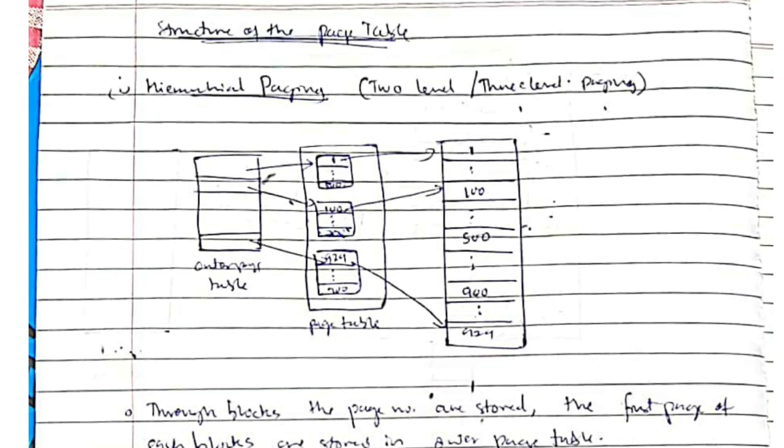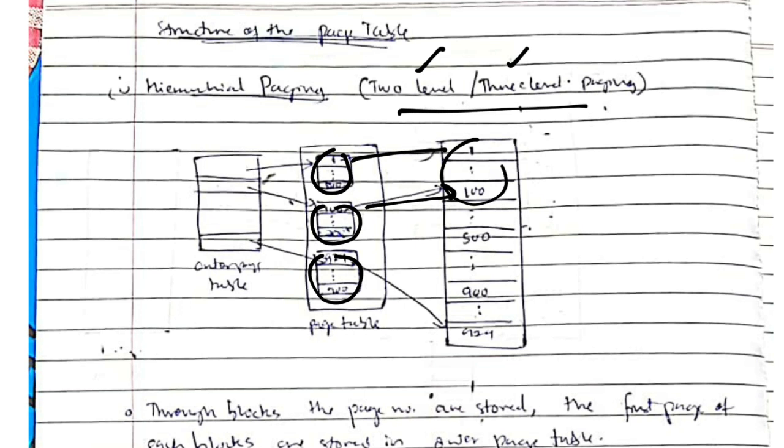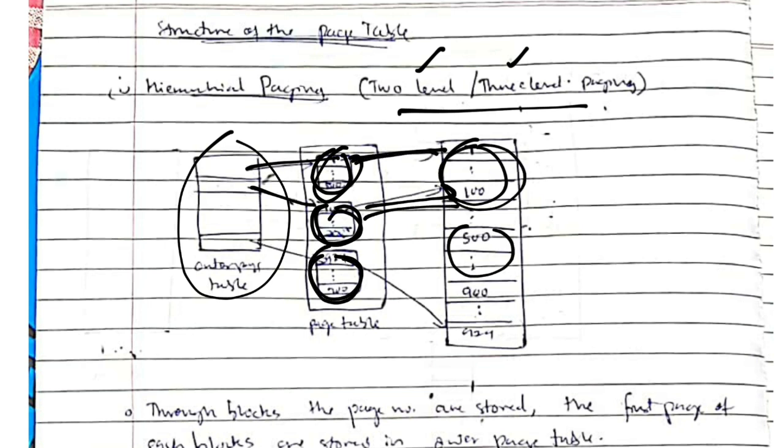What is the structure of the page table? The page table can be either 2-level or 3-level paging. Based on the size of the program, we'll be setting 2 or 3 levels. So what happens is we'll have separate indexes here, and each index will be pointing to the starting and the ending point of the memory location. If you have bigger data, at that time we'll be using the outer table also, which will have the addresses to these tables. And this will be pointing to the main memory. This is known as hierarchical paging.